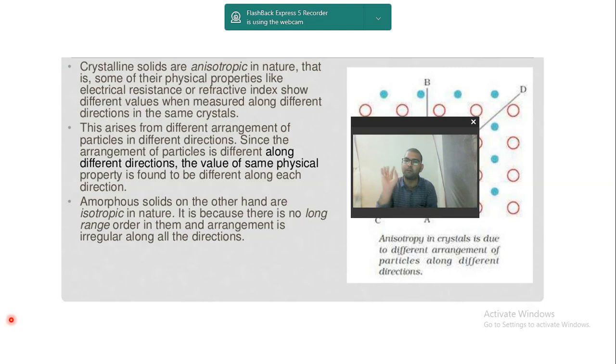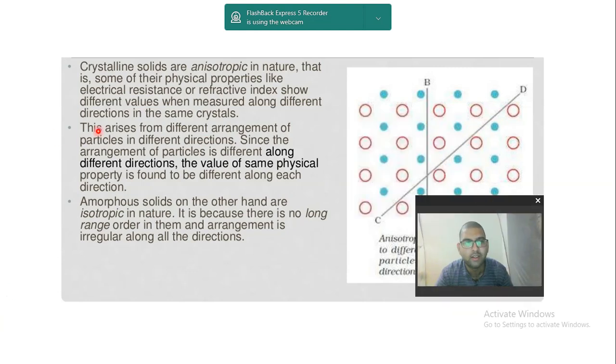Crystallines are anisotropic in nature, amorphous are isotropic in nature. Again, this arises from different arrangements. So it is saying the same thing that I have shown in the figure. This arises from different arrangement of particles in different directions. Since the arrangement of particles is different along different directions, the value of the same physical property is found to be different along each direction. It means the same thing that I have explained here in this figure.